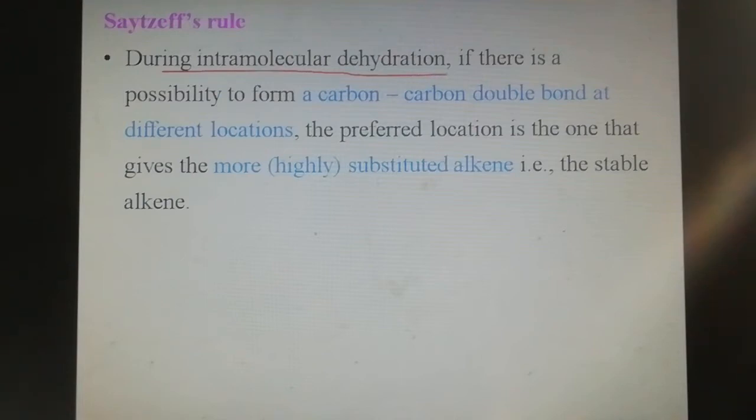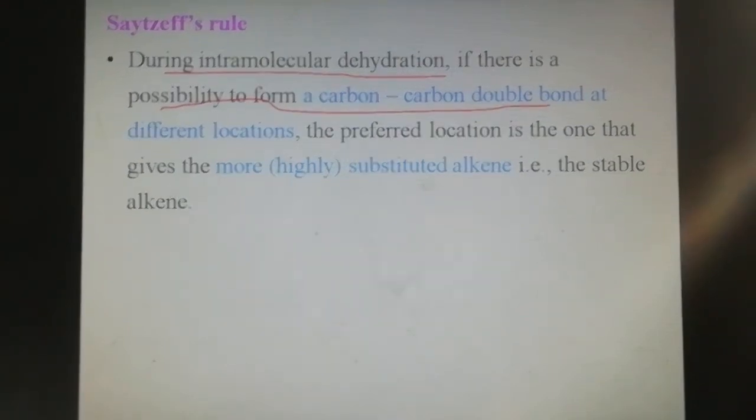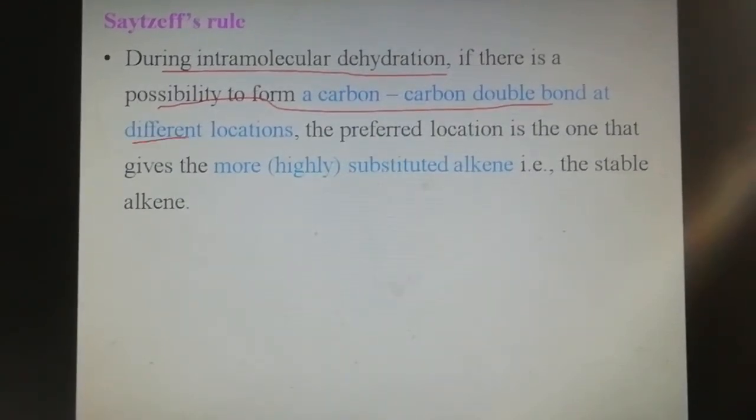During dehydration, if there is a possibility to form a carbon-carbon double bond at different locations, the preferred location is the one that gives the more substituted alkene. That means a more stable alkene. The more substituted alkene is the more stable alkene.